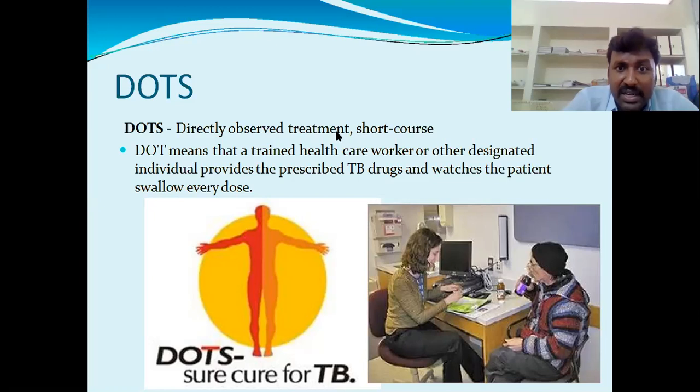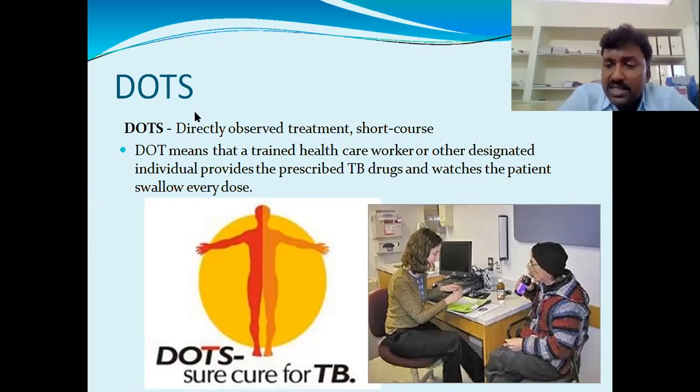Directly observed treatment, short course. These are the trainers, they are well known and knowledgeable about the treatment for tuberculosis. So these well-trained persons can prescribe the perfect drugs for the particular time, and they continuously watch the patient.